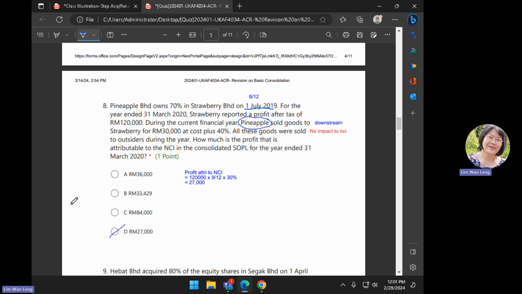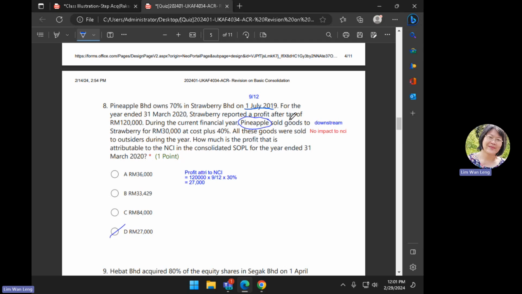So which means what? July, August, September, October, November, December, January, February, March. So you only have Strawberry as a subsidiary 9 months into the year. Strawberry, 9 months only, the status as a subsidiary.